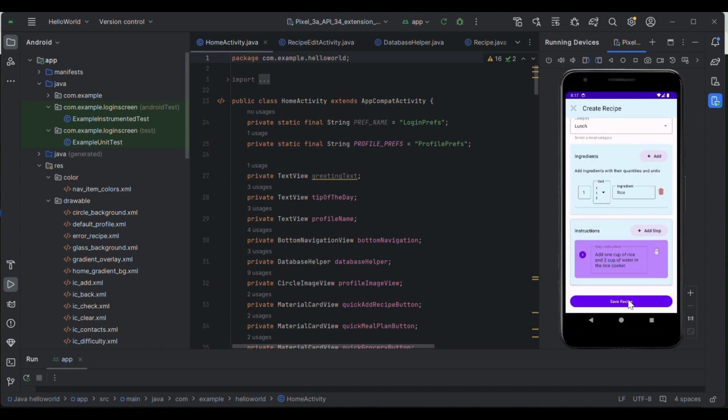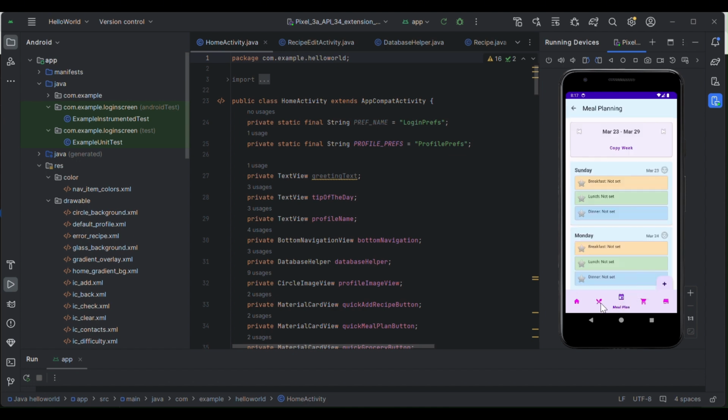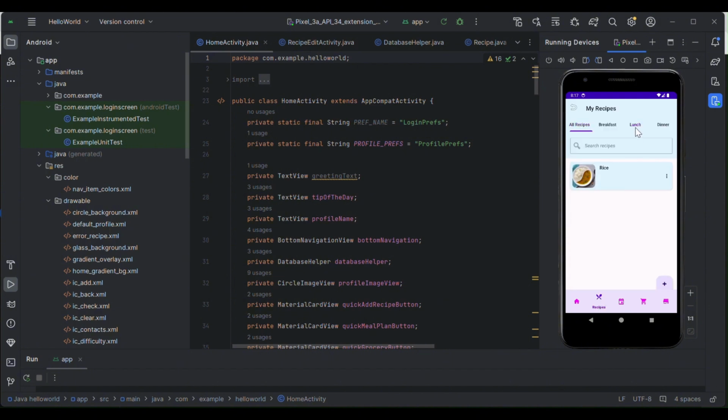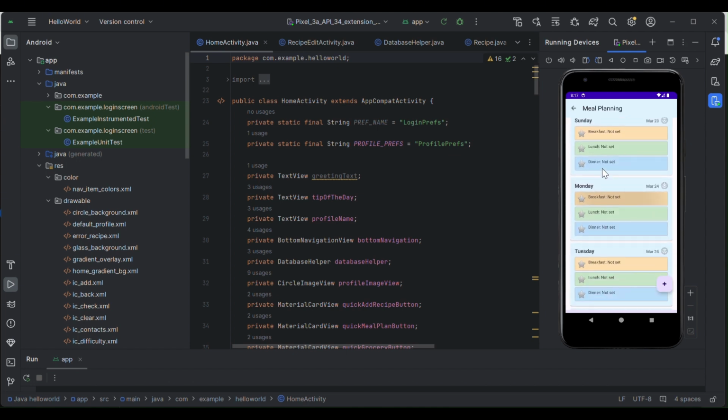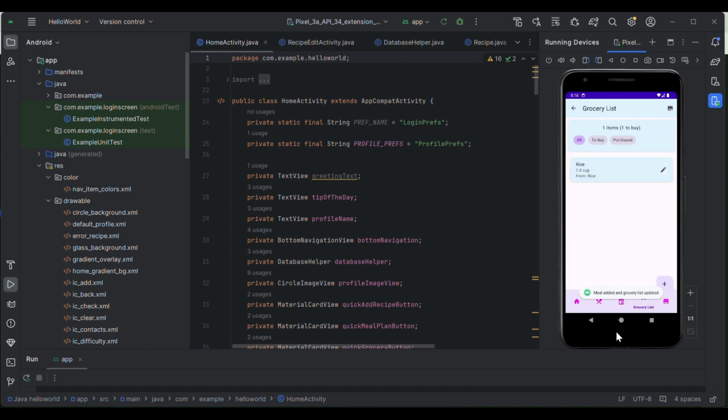Now save the recipe. MealMate planning. Let's plan for Wednesday. Lunch is rice. Now you can see it in the grocery list.